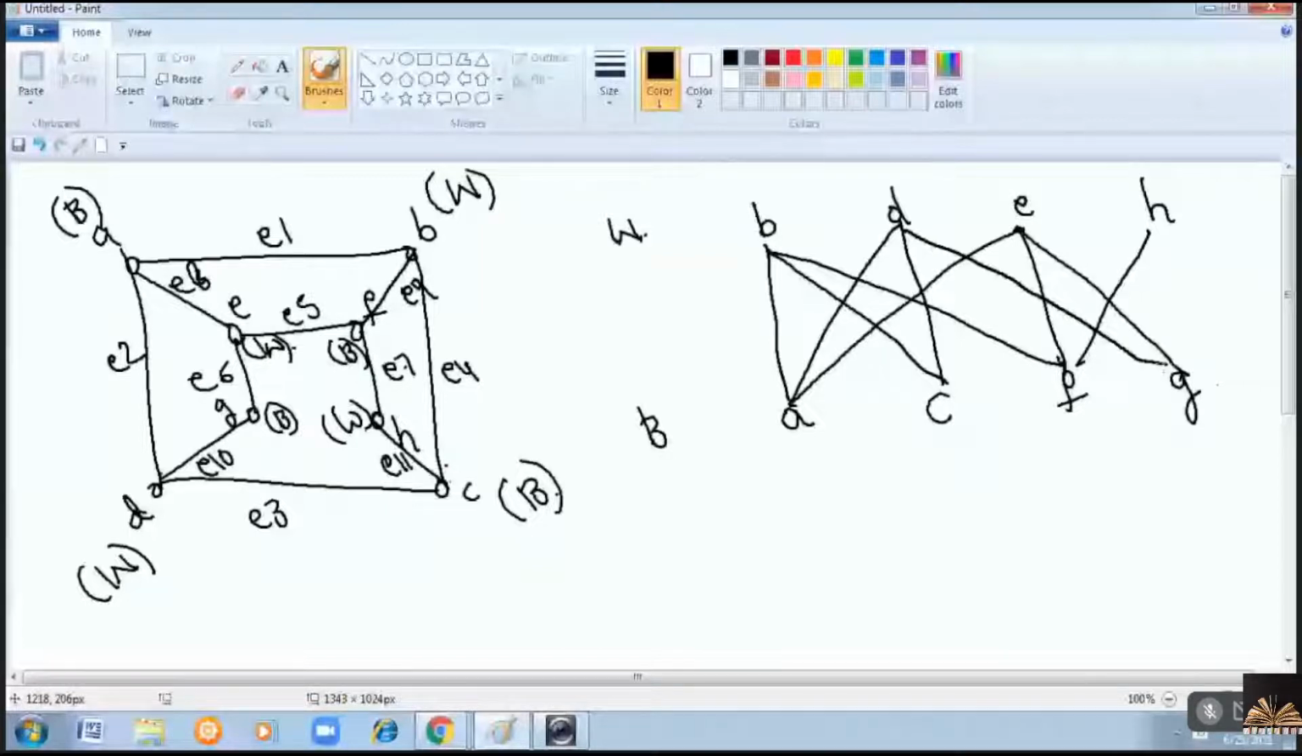Now we have every edge with one endpoint in the white group and another endpoint in the black group. The graph is a bipartite graph. Is it clear now? Still, if you have any doubts, you please let me know.